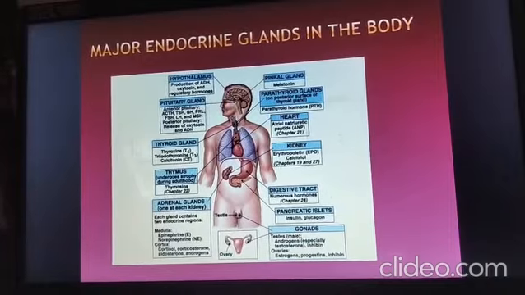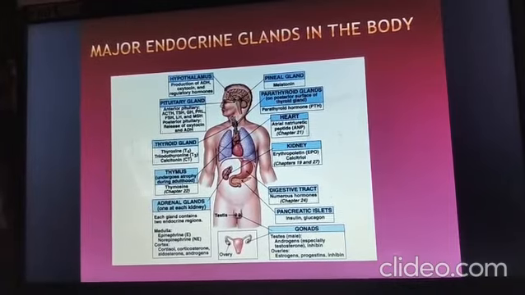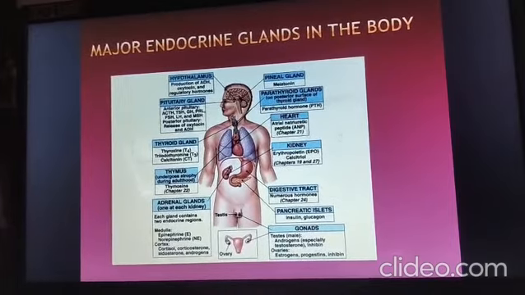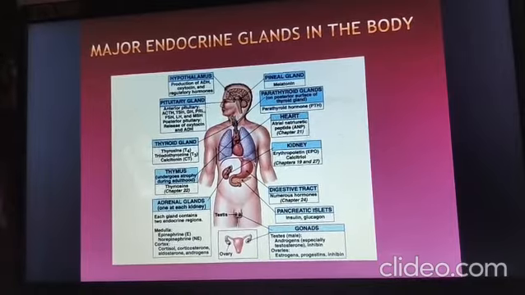Here you can see other endocrine glands also. At our throat you can see the thyroid gland and parathyroid gland. After the throat, you can see the thymus gland, which secretes thymosins. The heart is also present, which secretes ANP hormone, atrial natriuretic peptide. Then from the kidney, erythropoietin hormone is secreted, which induces erythropoiesis.